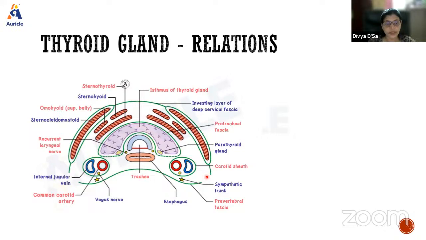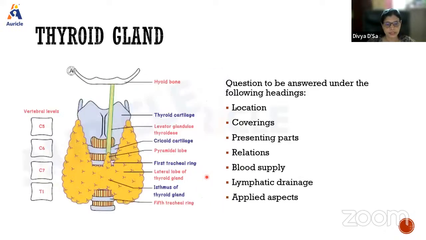Before that, let me talk about the presenting parts here itself. The gland has two lobes, an isthmus, and it can have a small pyramidal lobe. Attached to that is a connective tissue connecting it to the hyoid bone, called the levator glandulae thyroideae. Because of that, it usually moves with deglutition.